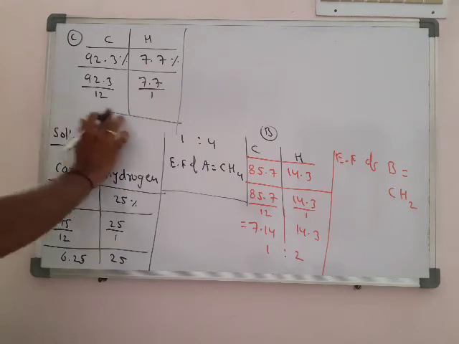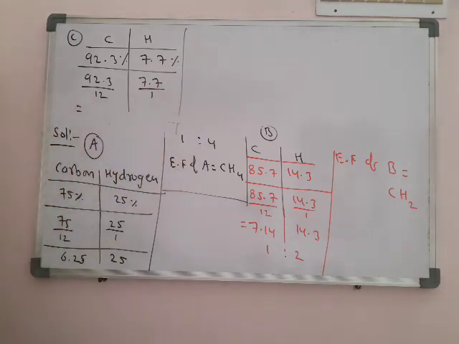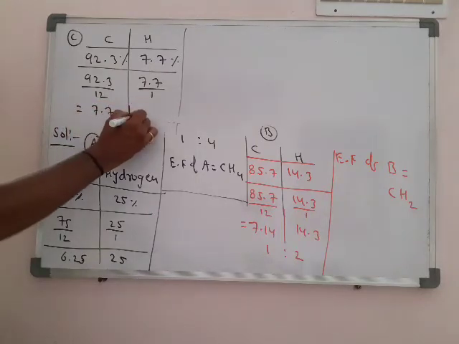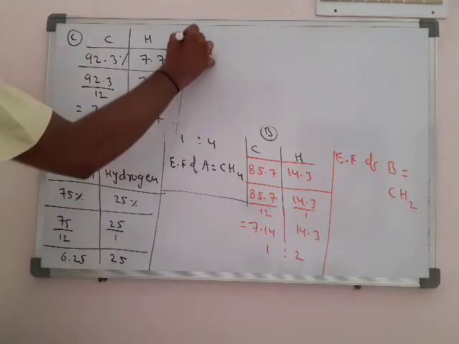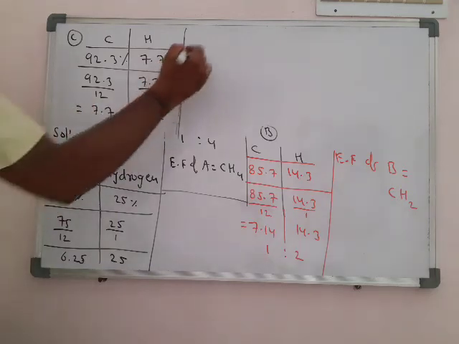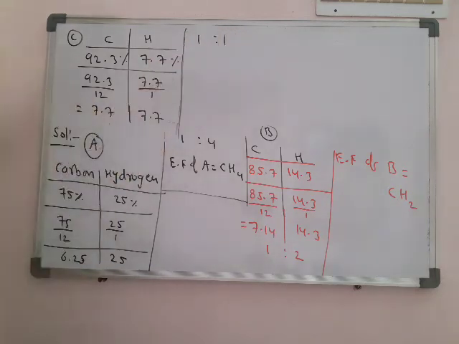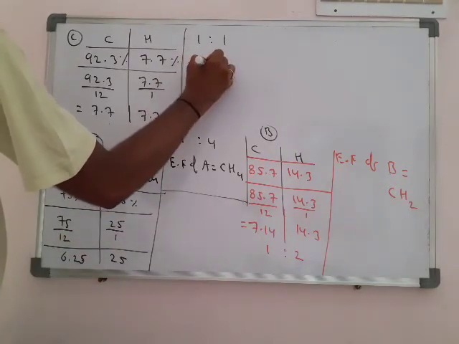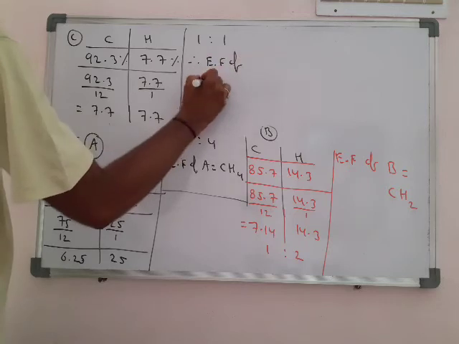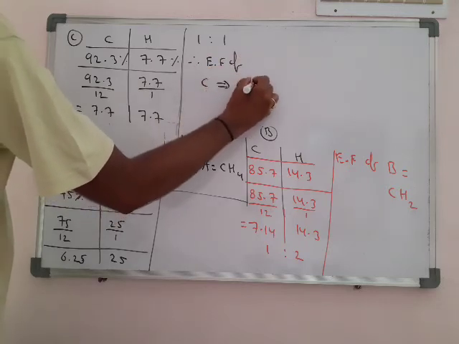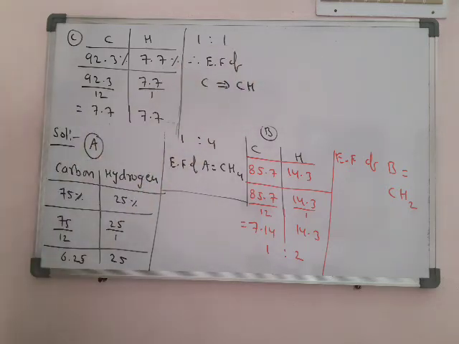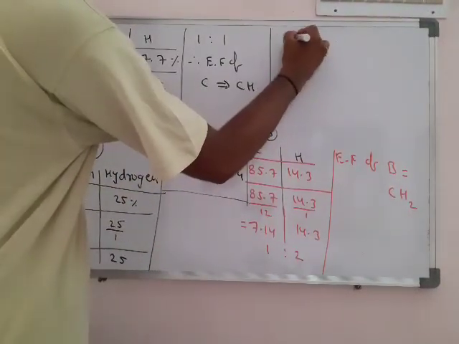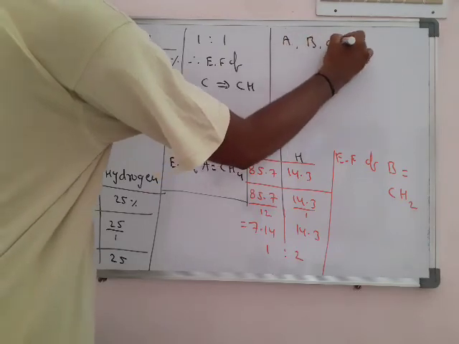On these calculations, 92.3 by 12 we get exactly 7.7. Here we divide by the least value, 7.7 by 7.7, that is 1:1. Therefore, the empirical formula is CH.